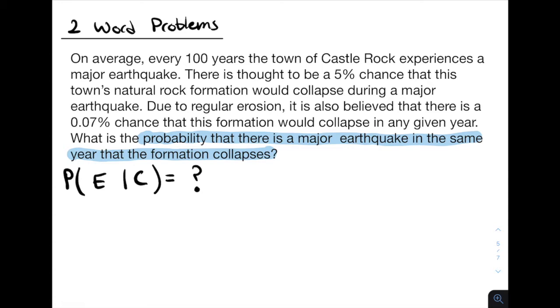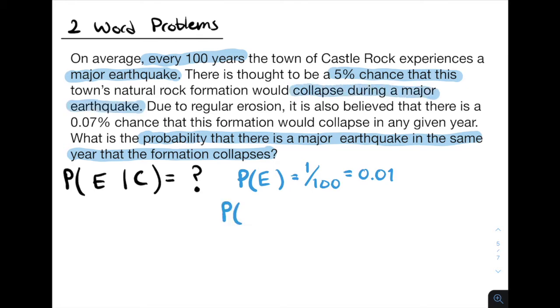What are the things that we know? Well, we know that on average, every 100 years, there's a major earthquake. So the probability of an earthquake happening in a given year is 1 over 100, which equals 0.01. We know that there's a 5% chance that this rock would collapse during an earthquake. This tells us if we know that an earthquake is happening, the probability of a collapse occurring is 0.05.